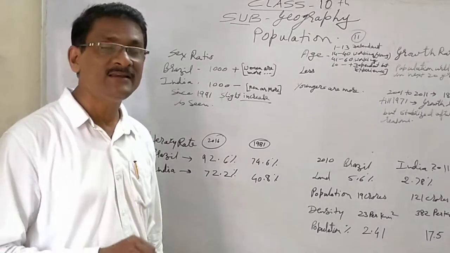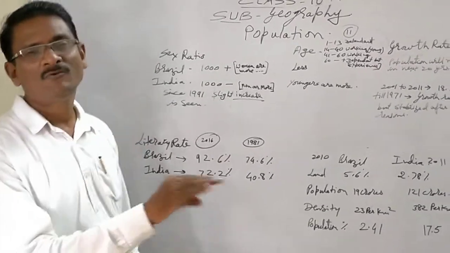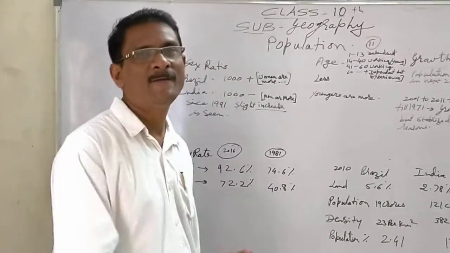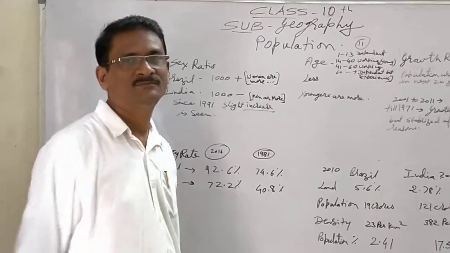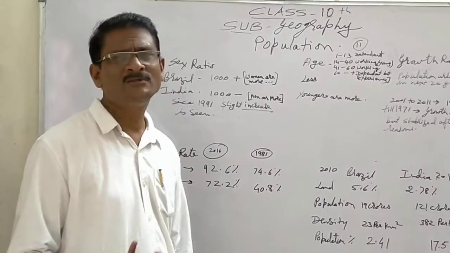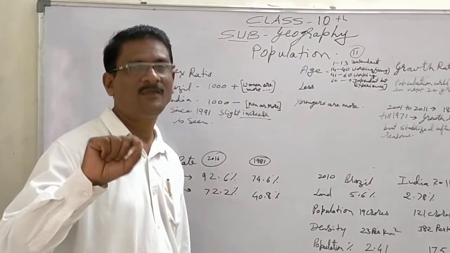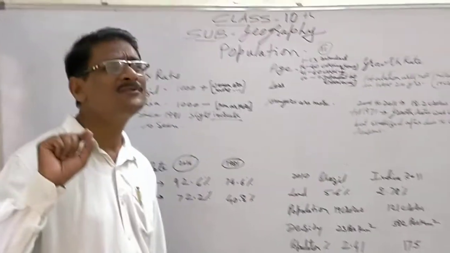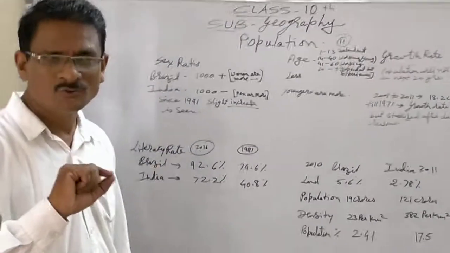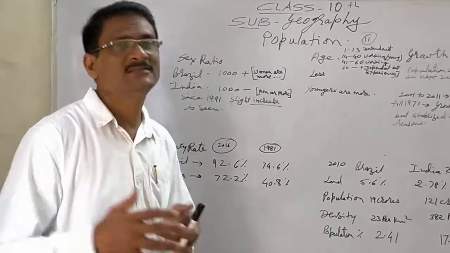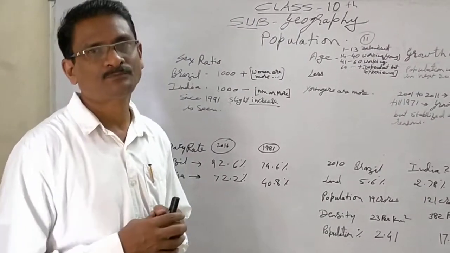This is not the case in other states. In some states, one or two states of India, in particular one state of South India, women outnumber the men. Definitely. What must be the reason? You will have to find it, and it is more interesting if you try to get the answer. These are the social ingredients which tell us how the society is, how the society can be.